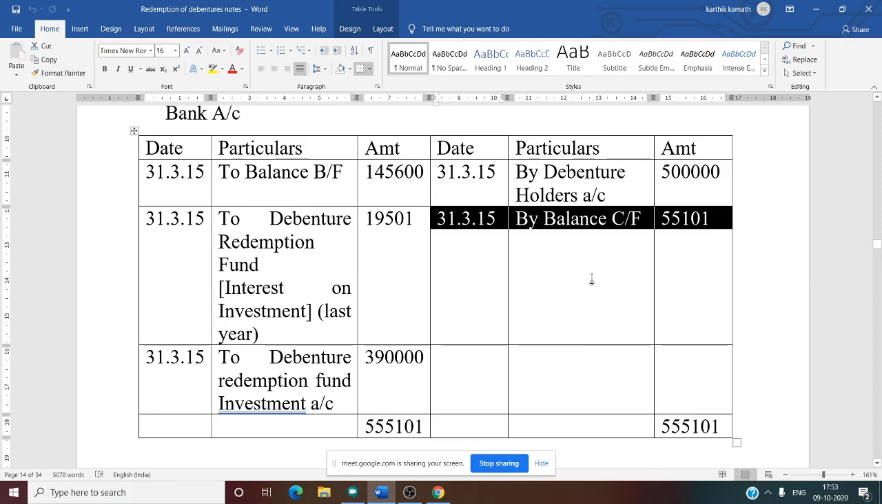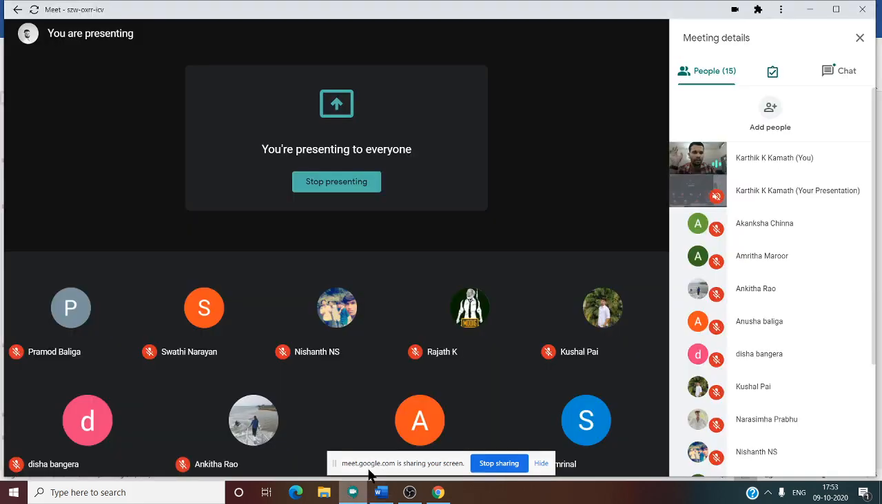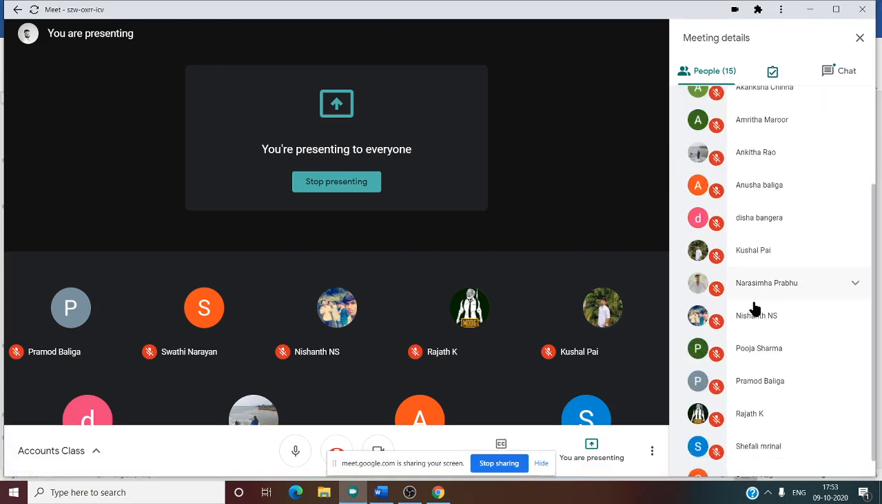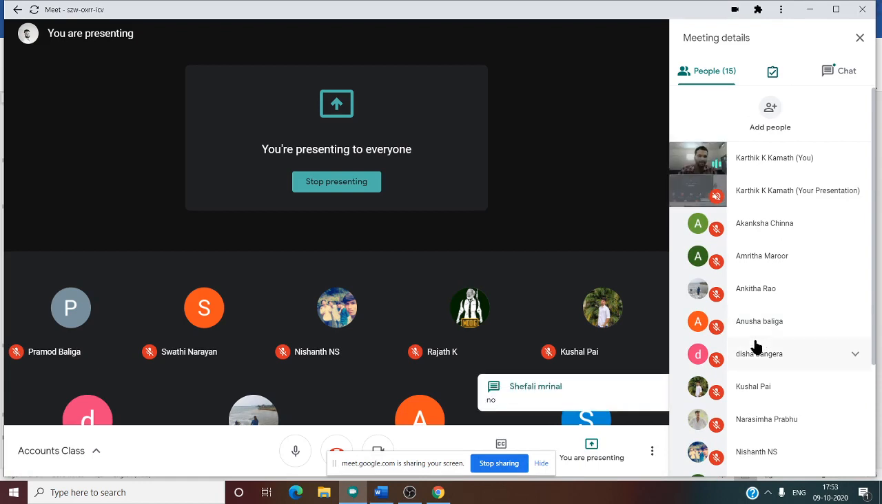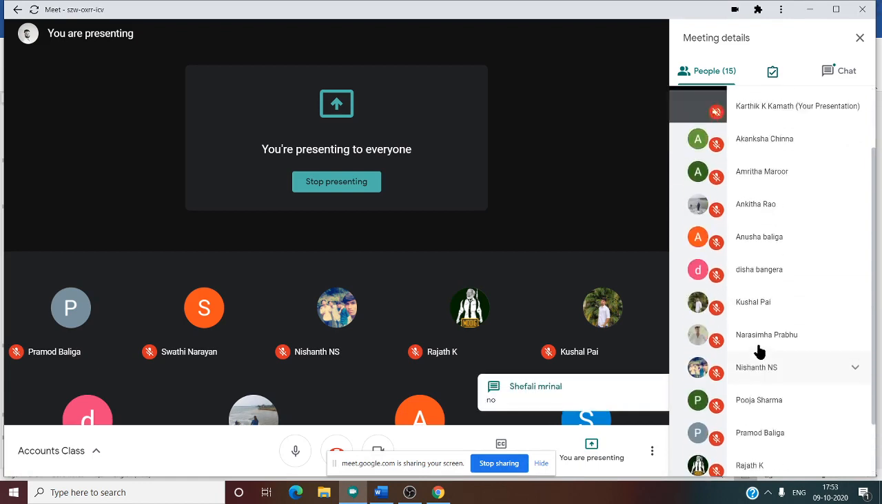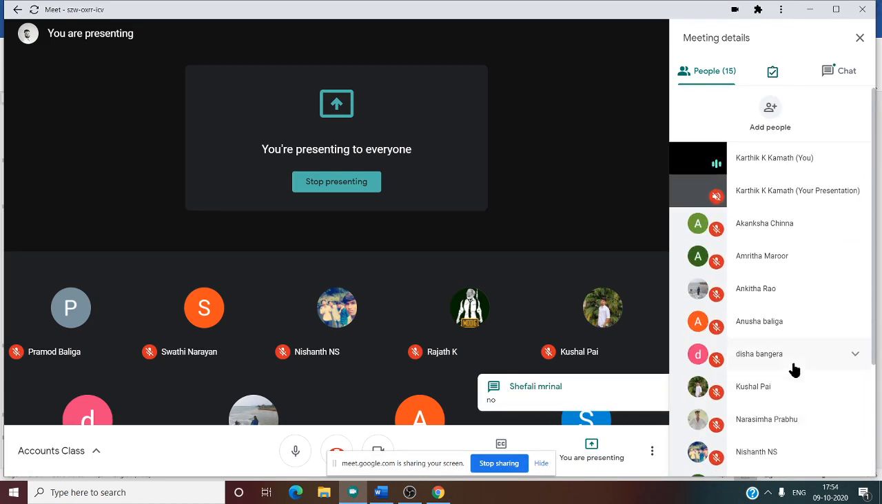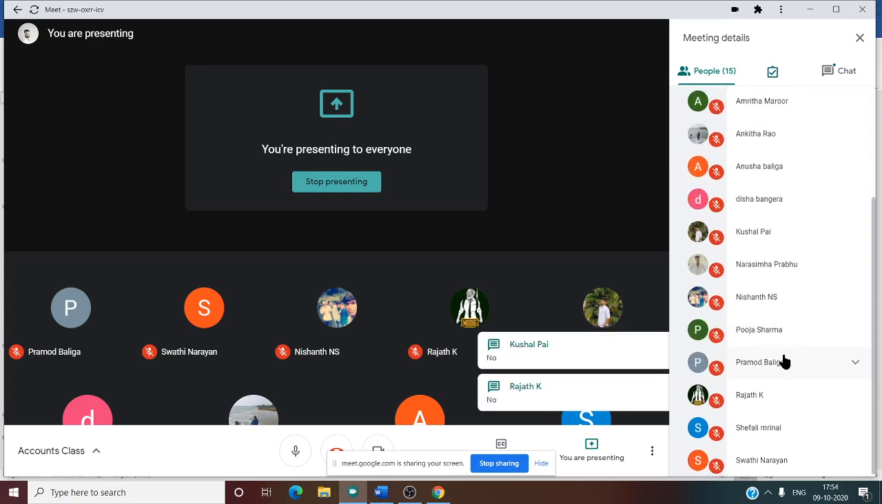So whether this is clear, bank account, anything you want to ask in the bank account now? Any doubt regarding bank account? Shifali is saying no. What about others? Kushal is saying no. Very simple this is. Rajat is saying no. Nishant is saying no. Amrita is saying no.